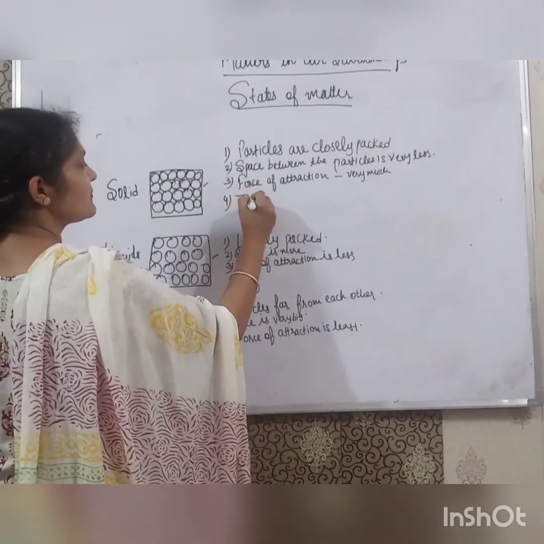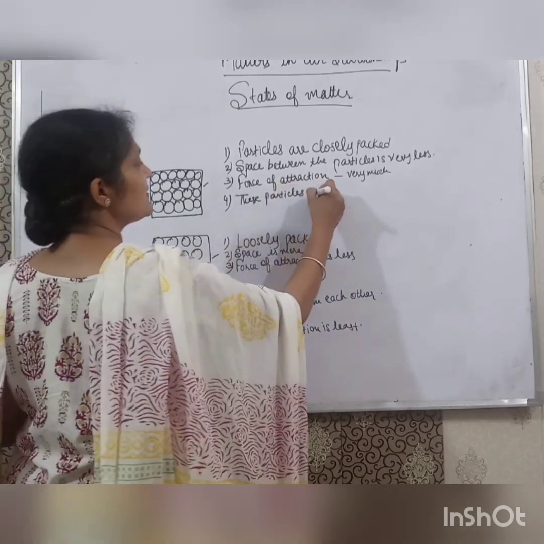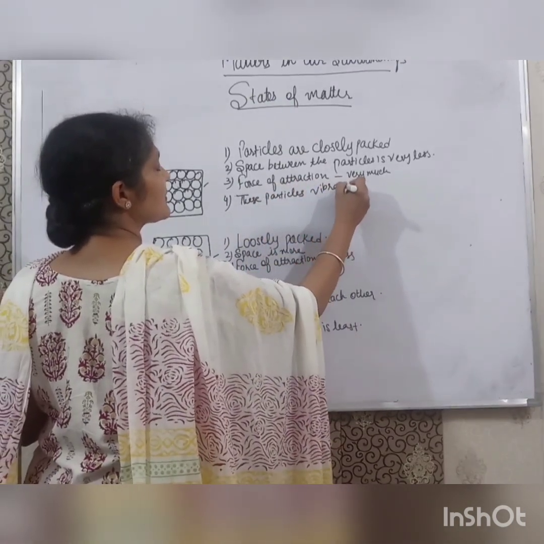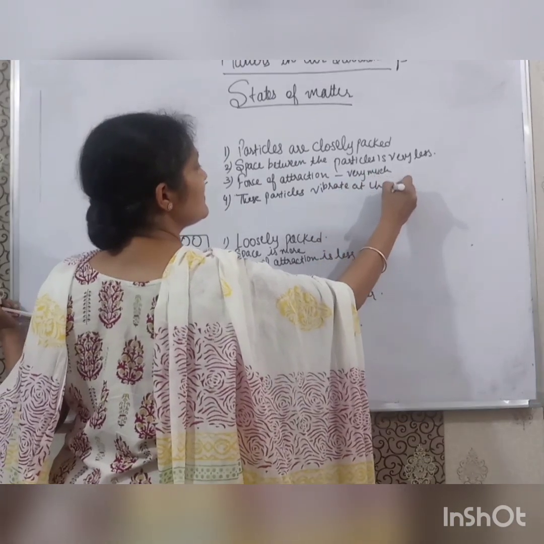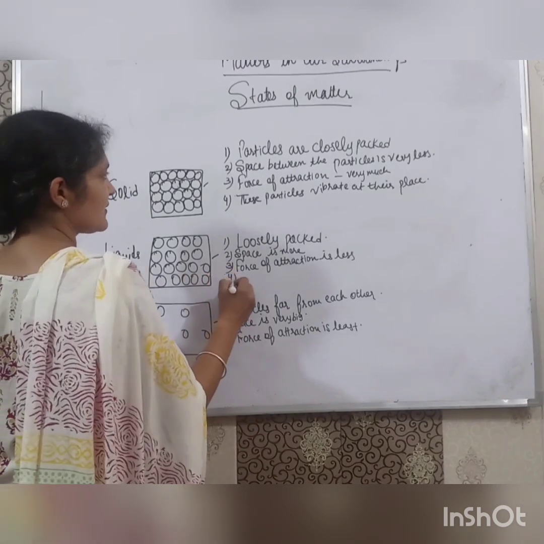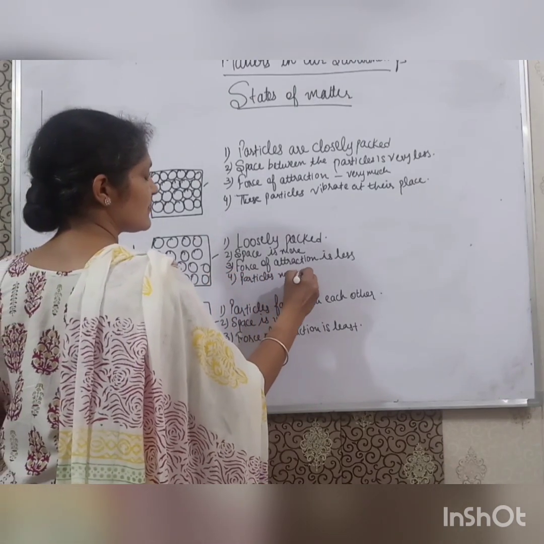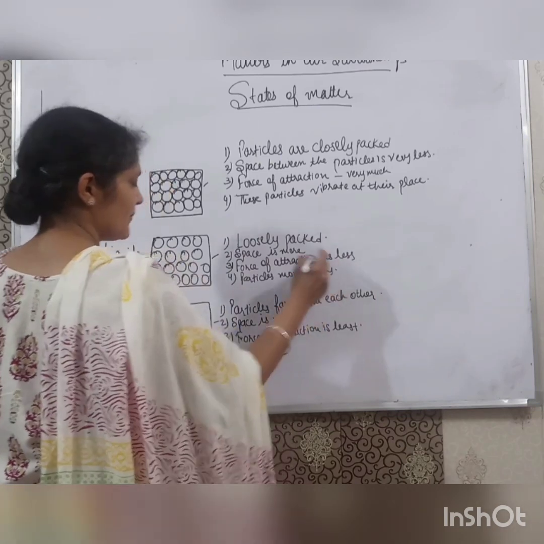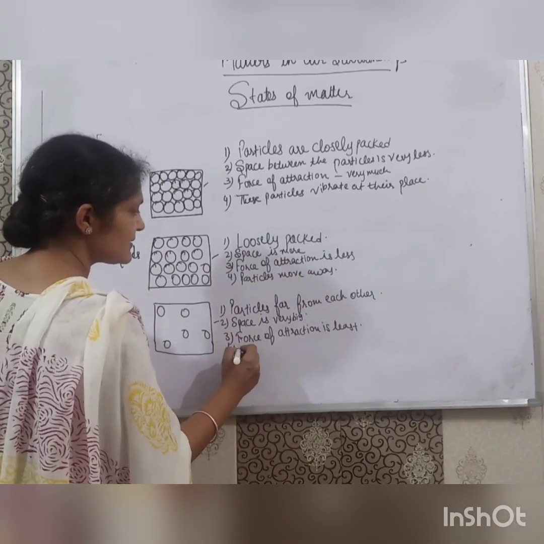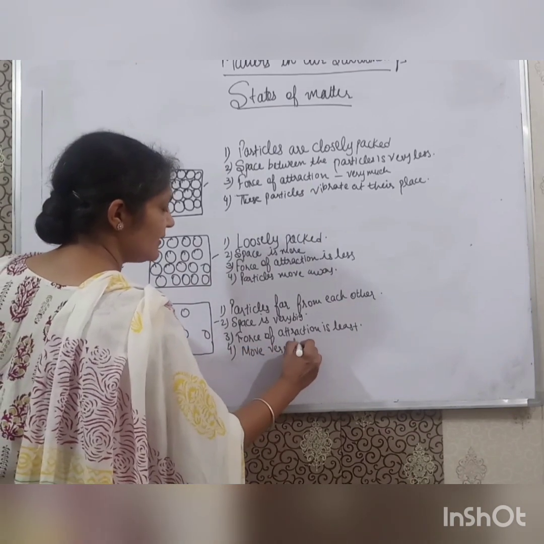These particles of solids vibrate at their place. But in liquids, the particles move away. But in gases, the particles move very fast.